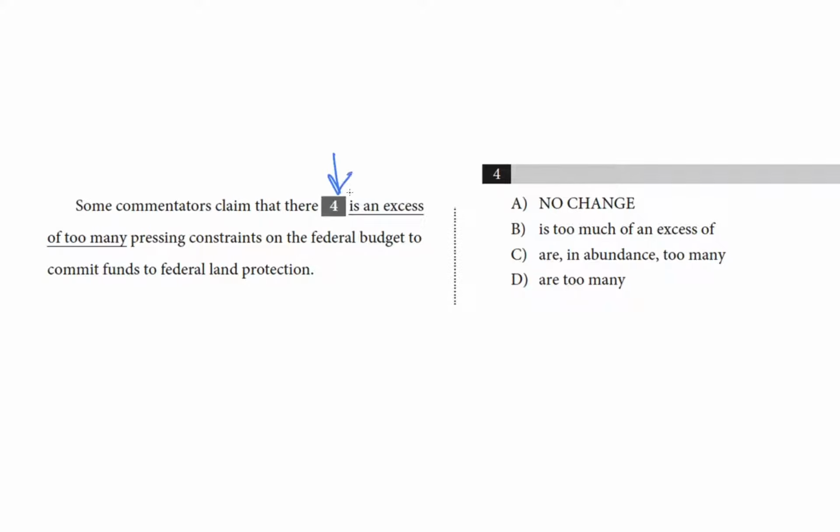We are looking at question 4 here. Some commentators claim that there is an excess of too many pressing constraints on the federal budget to commit funds to federal land protection. And the 3 other choices are all similar versions of that underlined phrase. So this tells me that this is a concision question. Our goal is to eliminate redundancy.